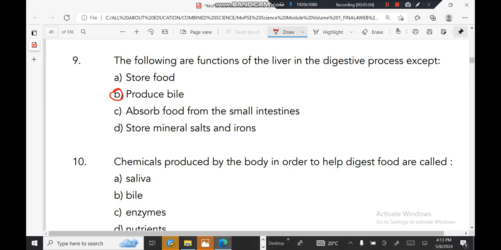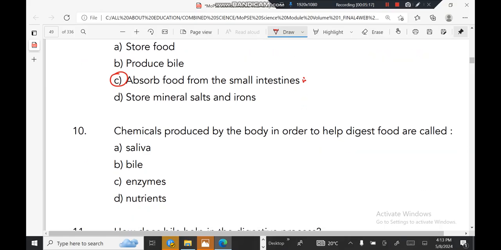The function of the liver is to emulsify fats, to store food, and to produce bile. Those are functions of the liver. Absorbing food from the small intestine is not a function of the liver. Since they are saying except, this one is the wrong function, which makes it the correct answer.